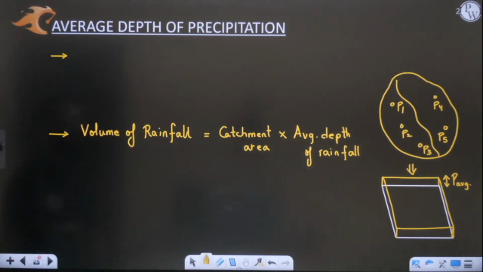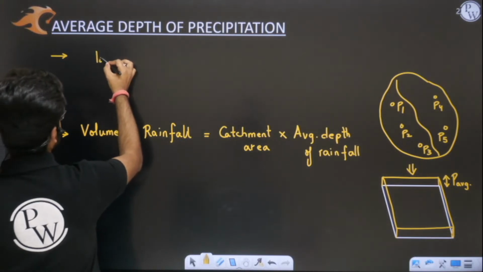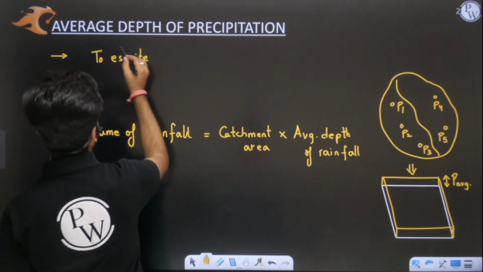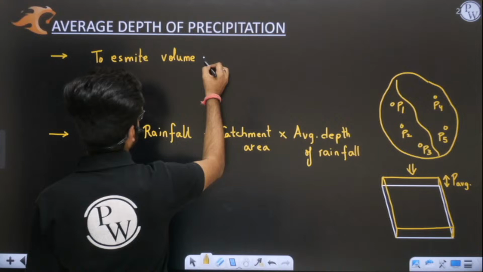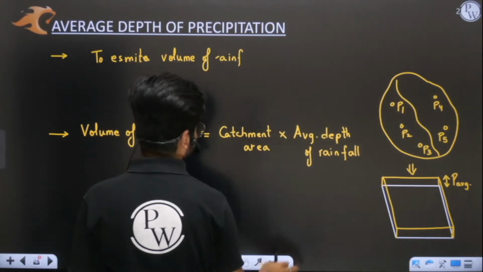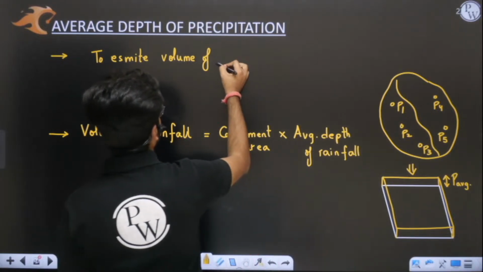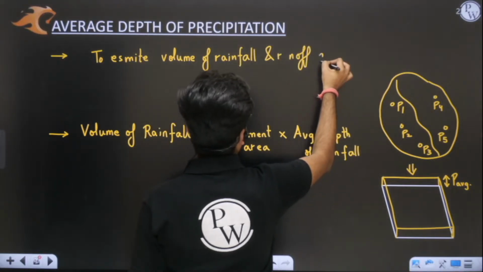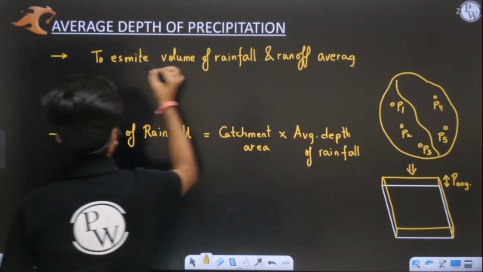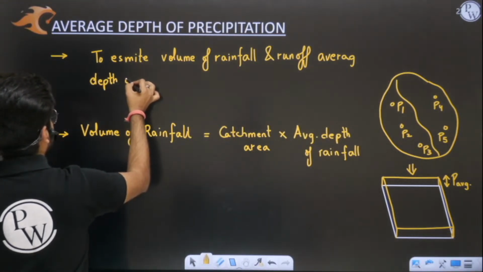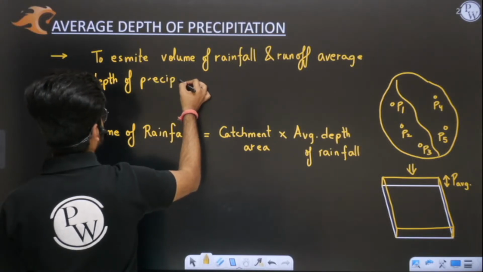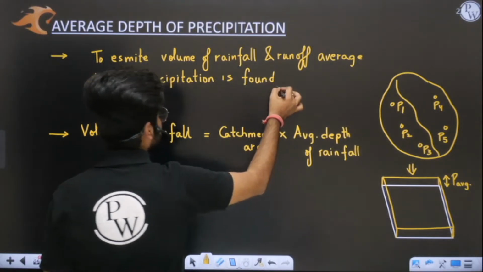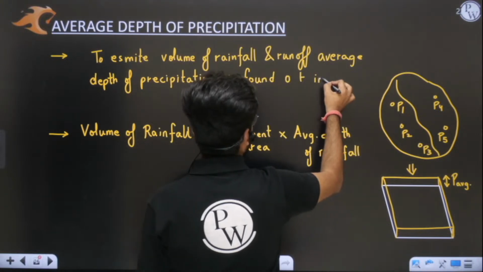Basically, to estimate the volume of rainfall and runoff, the average depth of precipitation is found out in the catchment area.